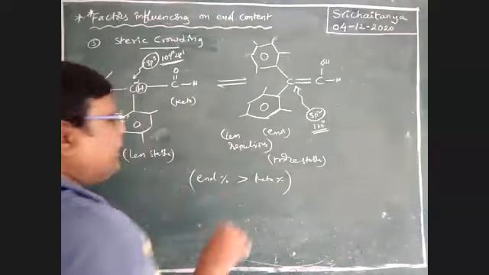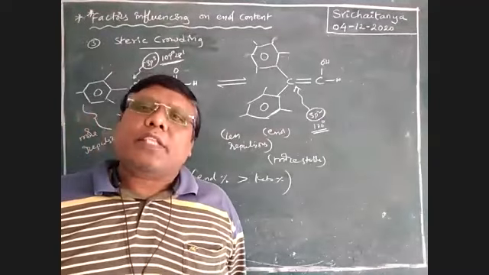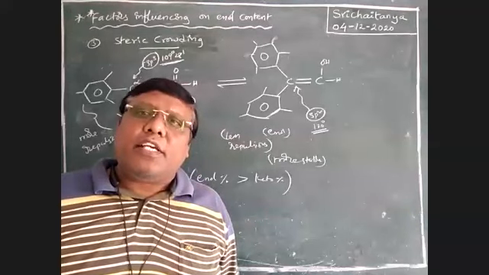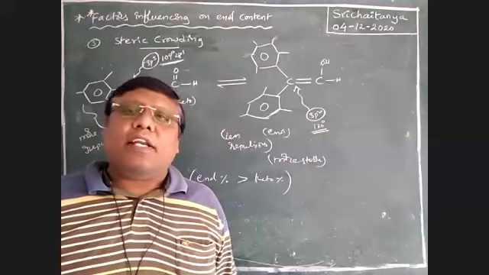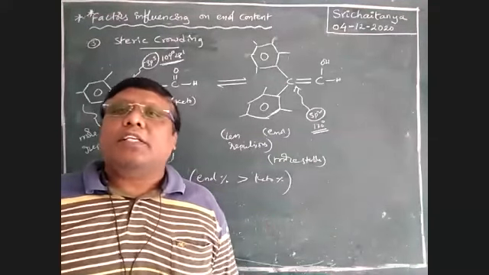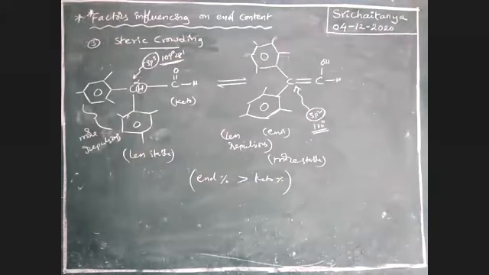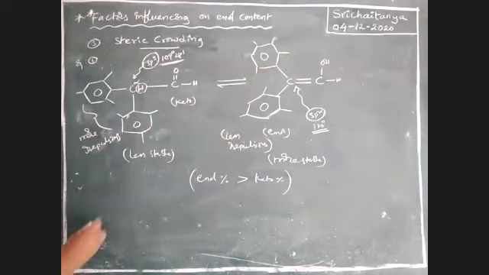So whenever steric hindrance is available, please consider that as a severity condition. Finally we can decide whether enol or ketone is more. If steric hindrance is possible in the keto form, automatically it changes to the enol form. Enol percentage is more. Okay, next, one more example. That was example 1.